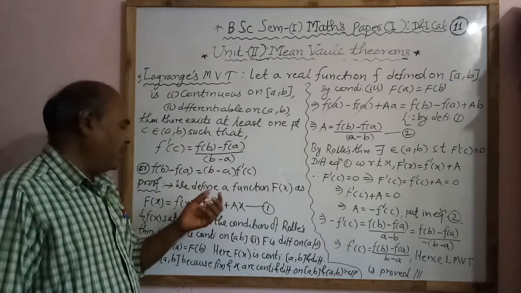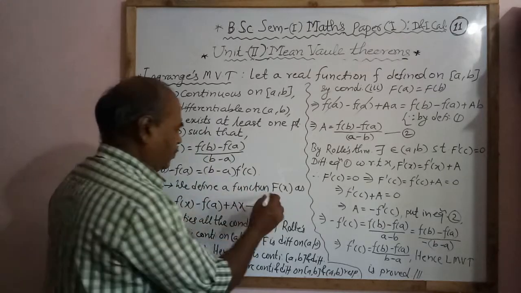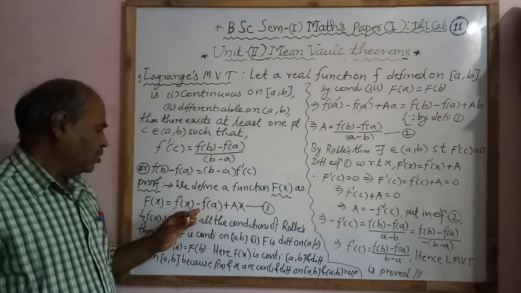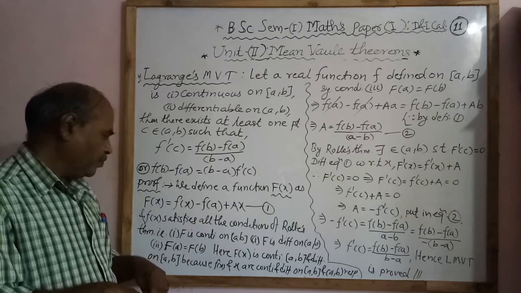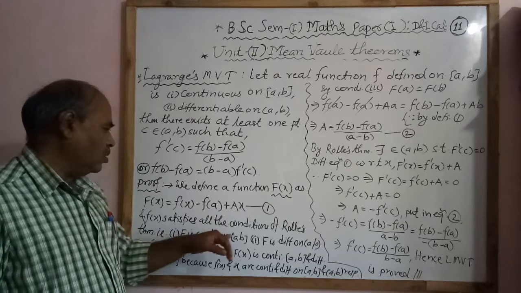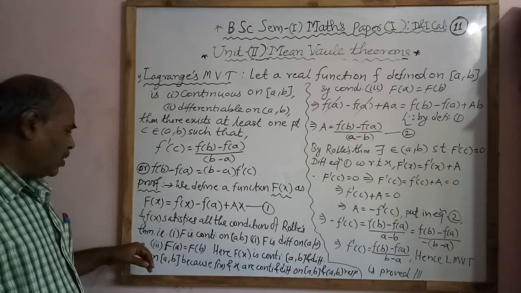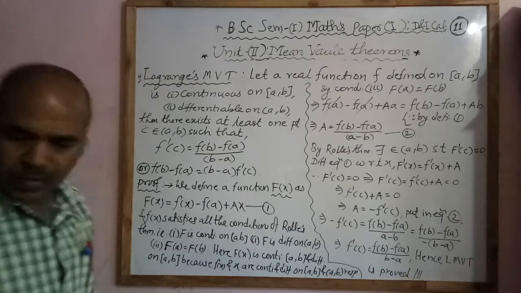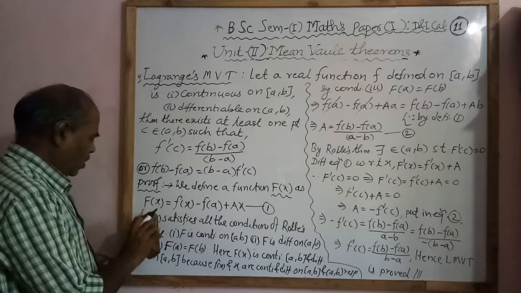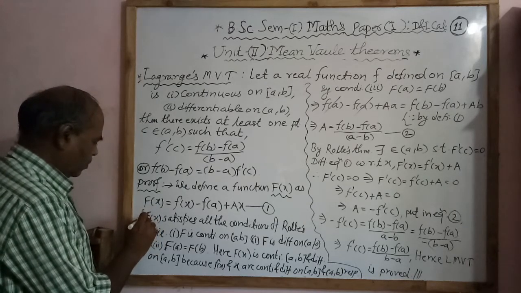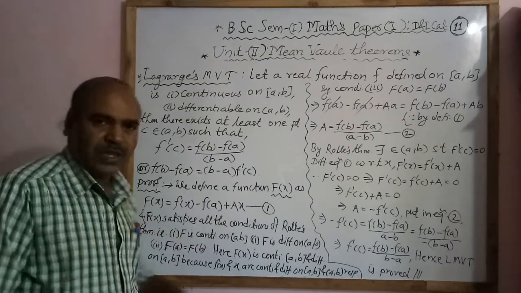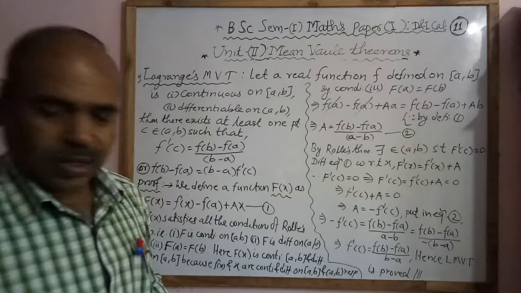To prove the theorem, we define the function capital F of x such that F(x) equals small f(x) minus f(a) plus a x. Capital F of x satisfies all the conditions of Rolle's theorem. There are three conditions of Rolle's theorem.